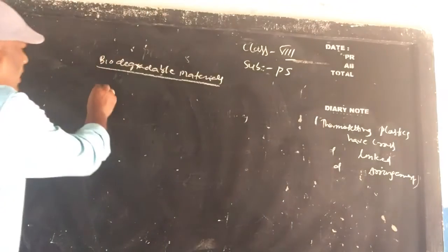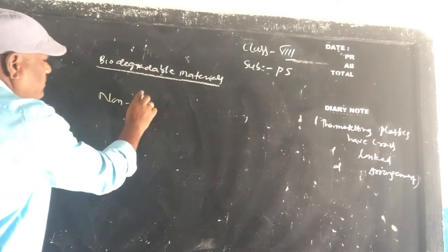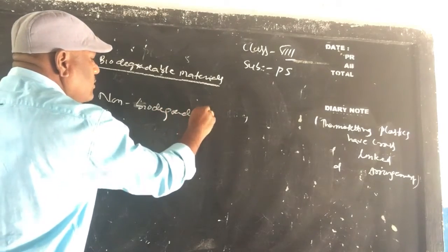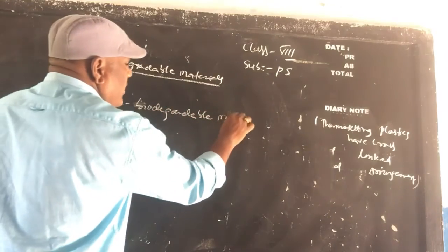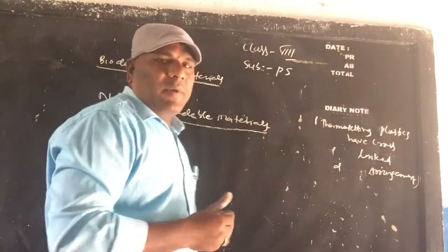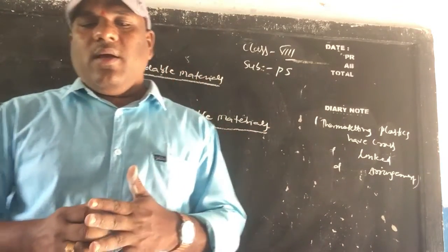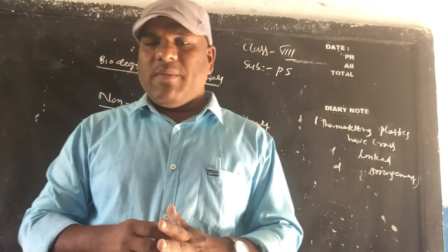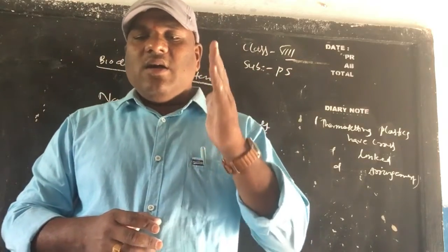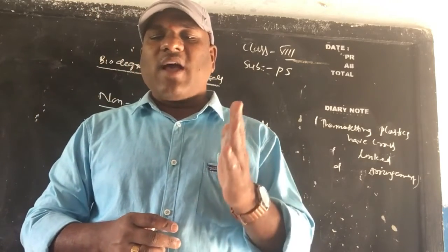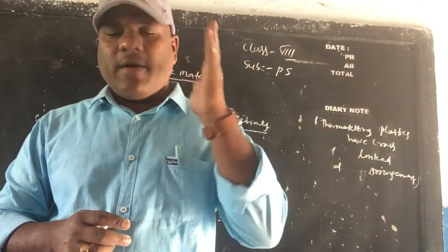These materials decompose easily by natural process, hence they are called biodegradable materials. Now non-biodegradable materials. A material which is not decomposed by natural process is known as non-biodegradable material.